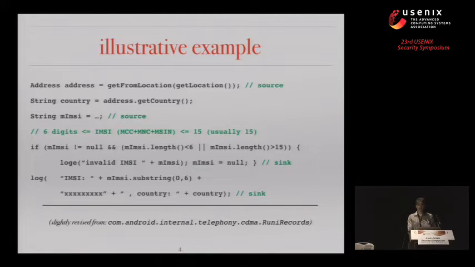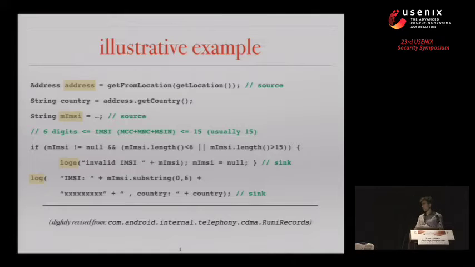I want to take us deeper to the technical level with an example, a real-world example coming from an Android library, with slight revisions just for the purpose of this talk. This piece of code reads the user's address. It then reads the user's SIM ID. It runs some checks on the SIM ID, and if it's bad, then it may log certain information to an error log. And otherwise, or just in any case, it logs other pieces of information to the standard log file.